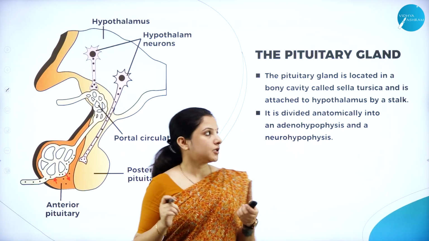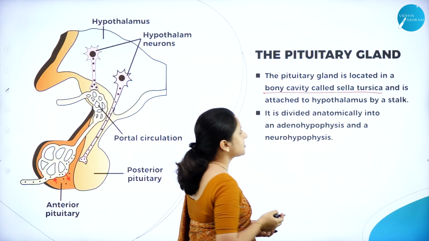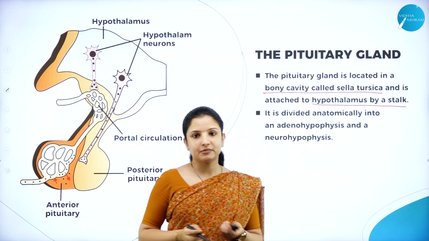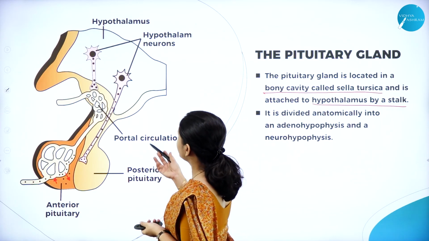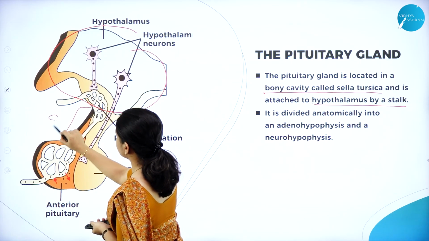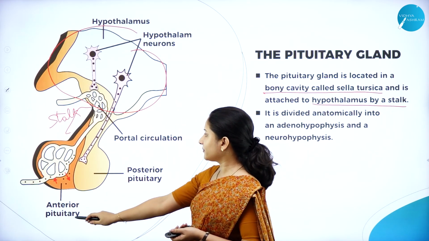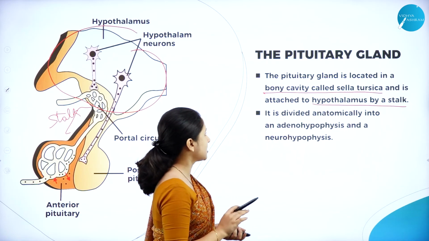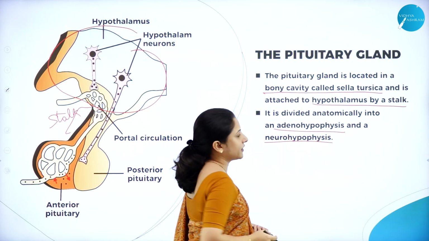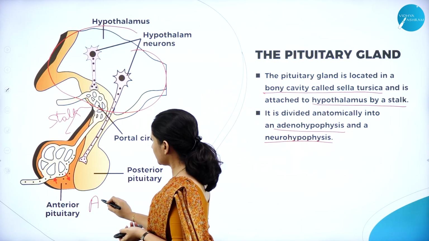Now moving further, the pituitary gland is located in a bone cavity called sella turcica, and it is attached to the hypothalamus by a stalk. If you can see here, this is the hypothalamus part, and here we have a stalk. With the help of the stalk, both the posterior pituitary and the anterior pituitary are connected to the hypothalamus region. It is divided anatomically into Adeno Hypophysis and Neuro Hypophysis. These are the terms used for anterior pituitary and posterior pituitary.